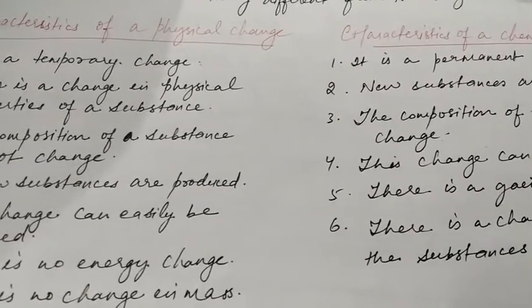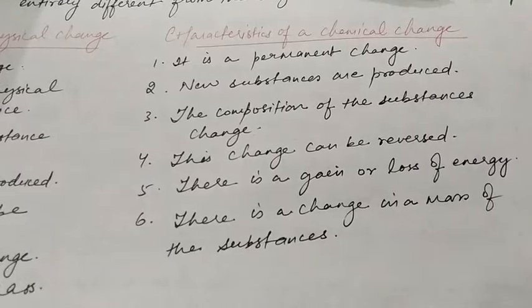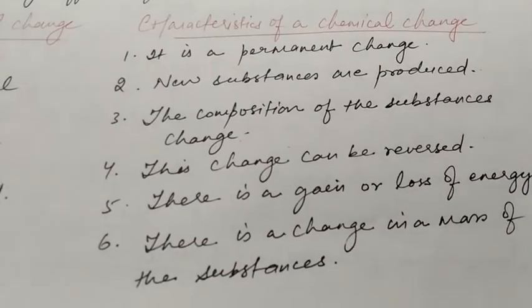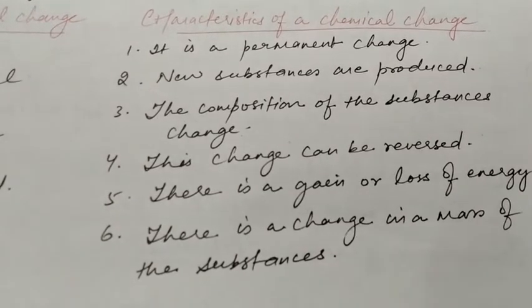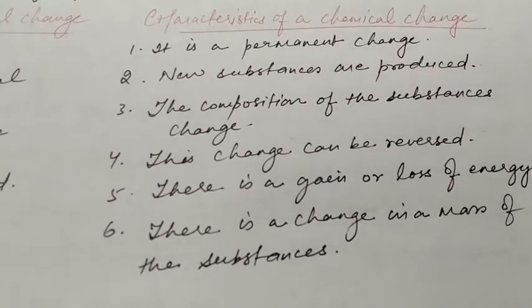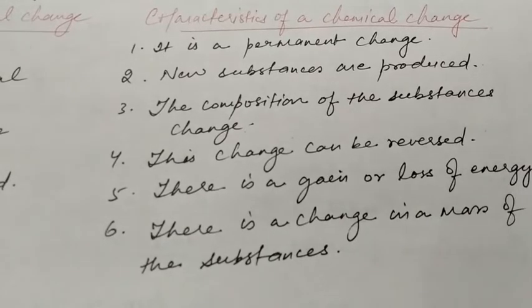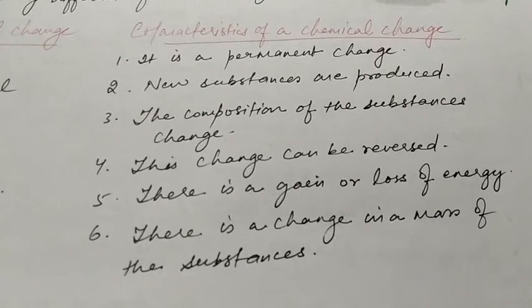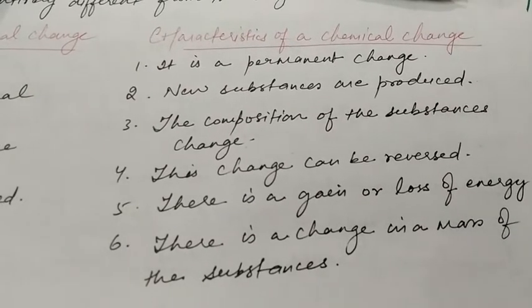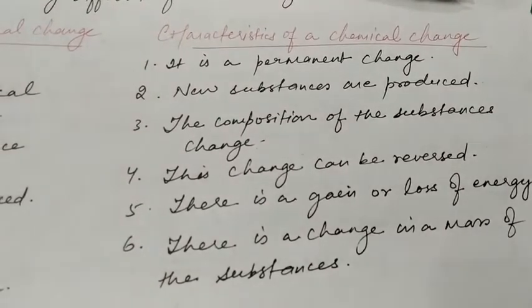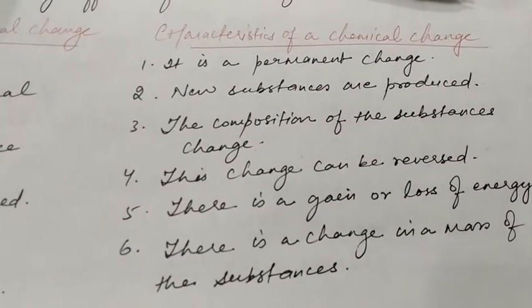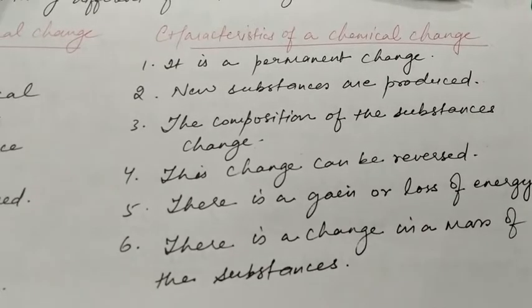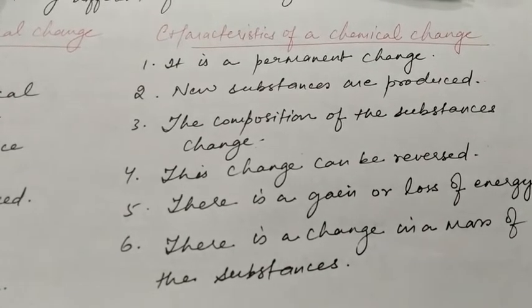Now let us study the characteristics of a chemical change. These characteristics are totally different from a physical change. What we studied in physical change, that they were temporary. So what is the opposite of temporary? That is permanent. So it will have points totally opposite of physical change. Permanent changes are chemical changes. New substances are produced in chemical changes, means you cannot go back to the substance's original state.